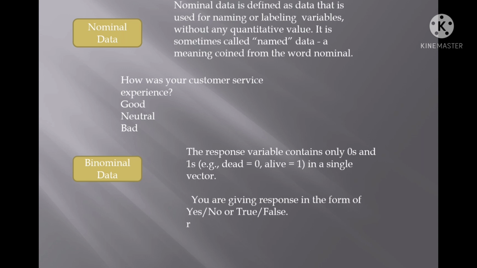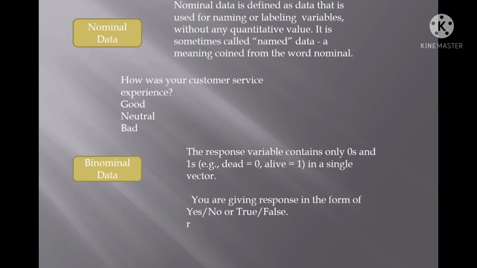And the last type of qualitative data is the binomial data. As you see from the word, binomial means 2. The data is represented in two ways, like 0 and 1, true or false, and yes or no. Data in the form of 0, 1, true, false, yes or no is known as binomial data.